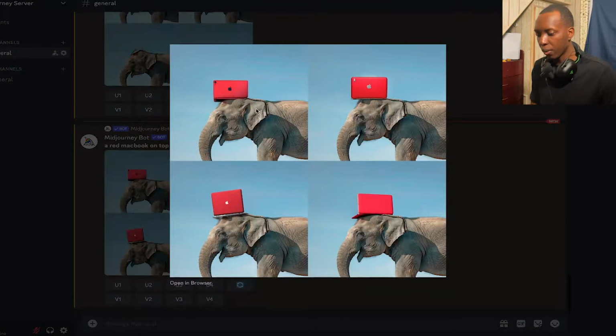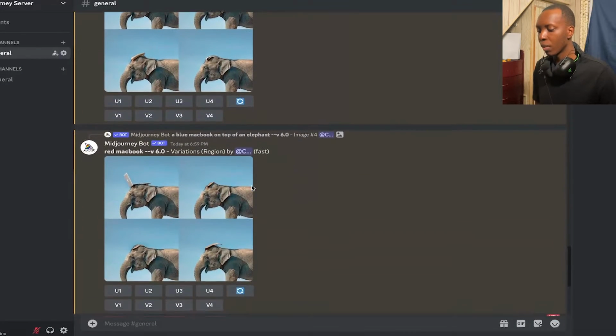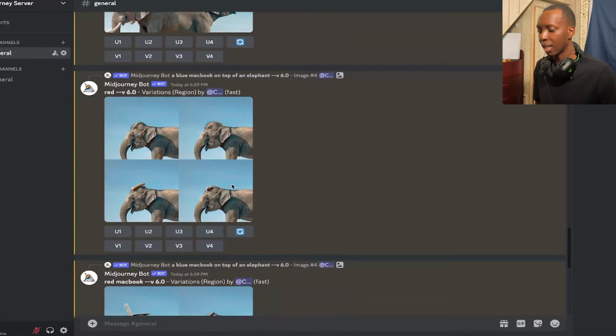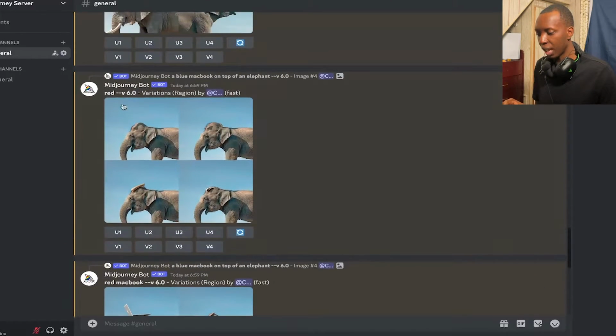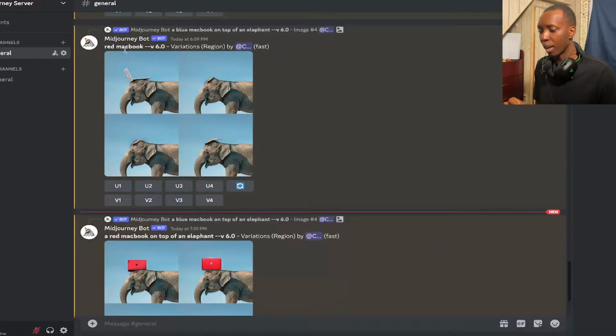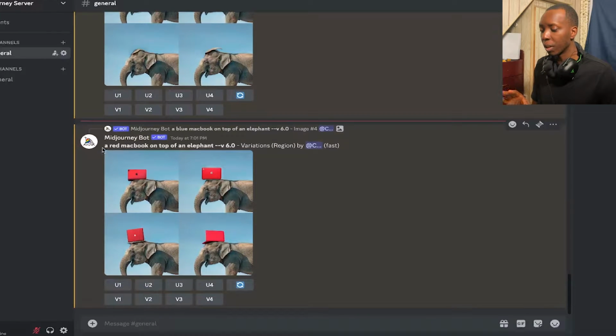Now it's not perfect because you can see, for whatever reason, these MacBooks have cameras or something, and this one doesn't even have the logo. So the best option would be the bottom left one. But also, I just want to let you guys know, you don't want to use vary region and then just put what you want the change to be. For this vary region, I put red. That was all that I put, and I didn't get anything. Then I put red MacBook, and that was all, and I didn't get anything. So remember, you really want it to be the whole prompt and then just the change that you're looking for.